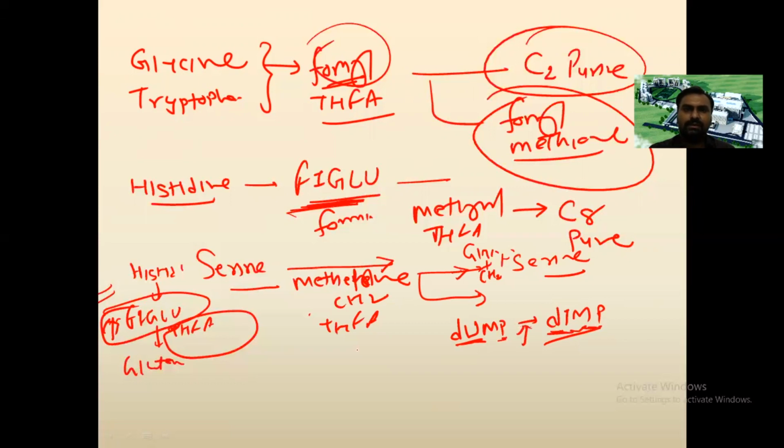So here, if we see the structure of uracil, when one methyl group is added, it is called thymine. Here the enzyme is thymidylate synthase, and it requires methylene tetrahydrofolic acid.